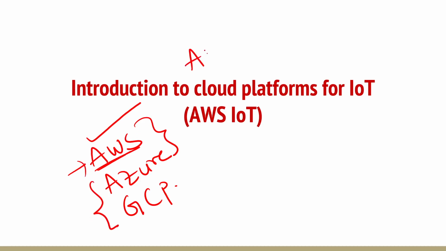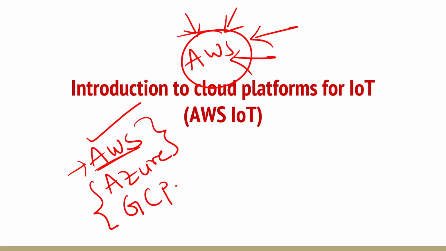AWS is growing like anything. They have come up with blockchain-related services, machine learning, quantum, IoT-specific services. Anything new technology you talk about, AWS is integrating that. AWS is providing facilities for us, right? So we are going to talk about the AWS platform today.